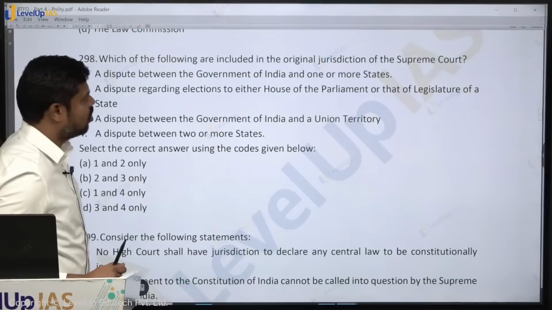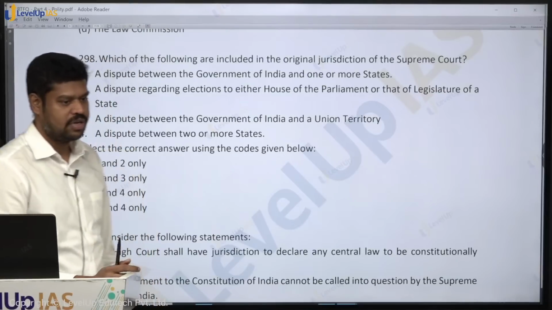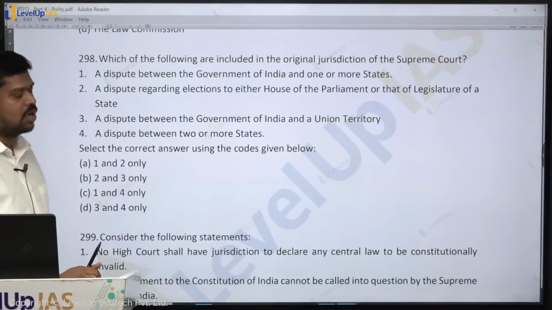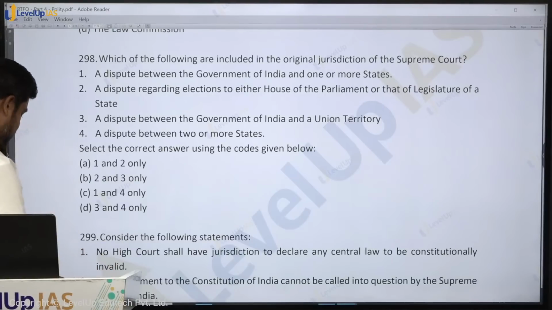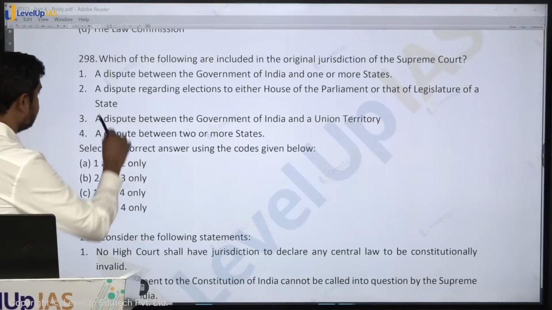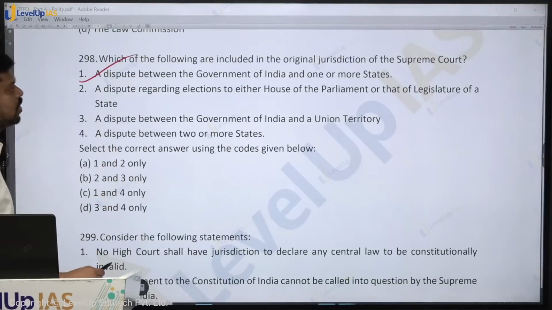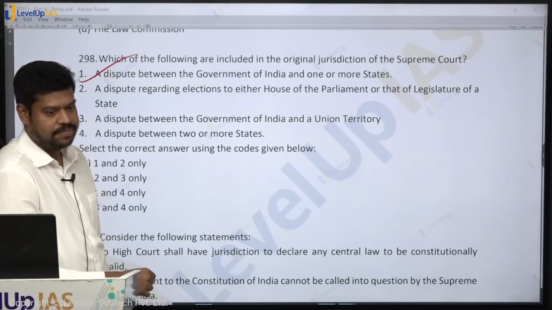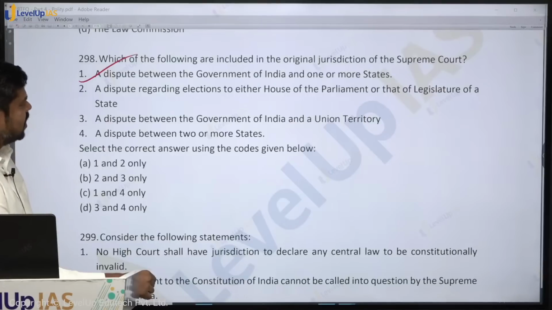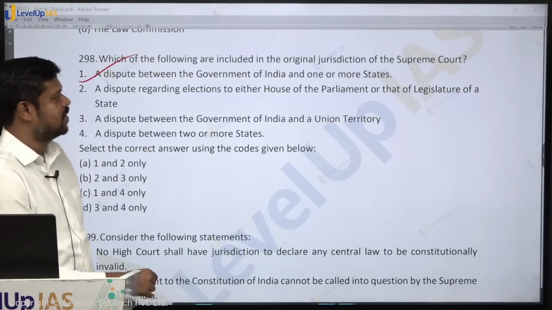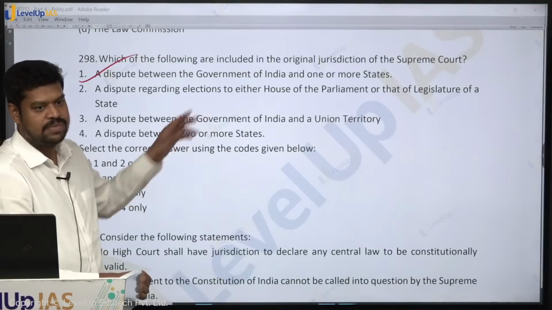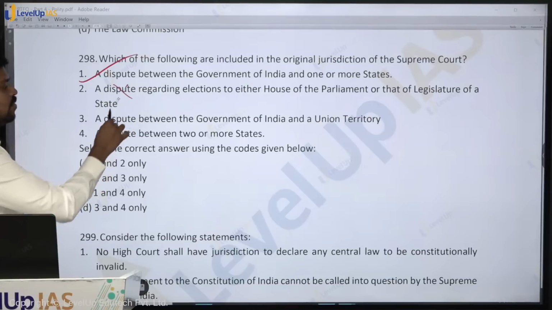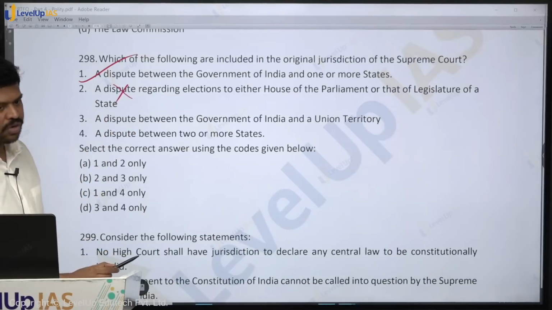Which of the following are included in the original jurisdiction of the Supreme Court? 1. The dispute between the government of India and one or more states. Yes, it is there. The dispute regarding election to either houses of the Parliament or the state legislature of a state. Where will this matter go? It will go to the High Court concerned. So the High Court will have original jurisdiction in this regard, not the Supreme Court.